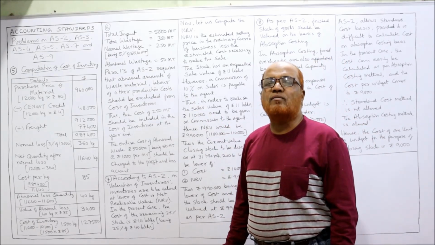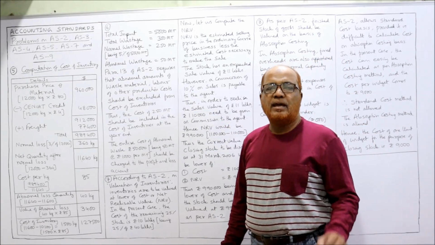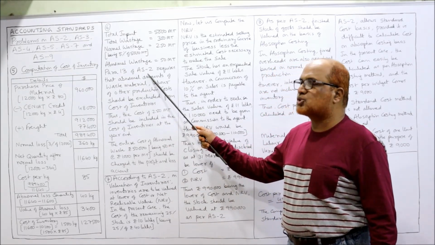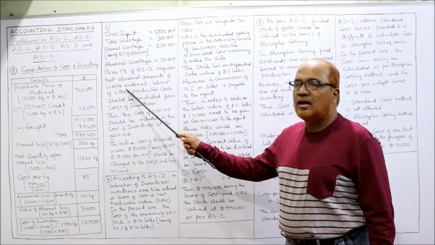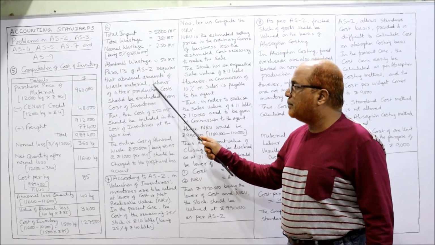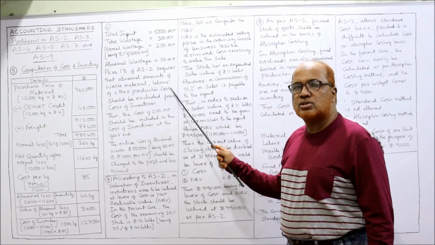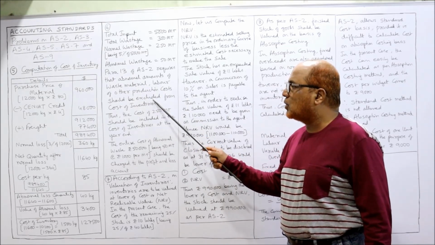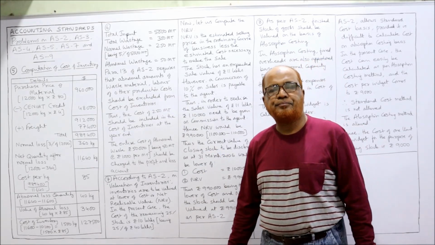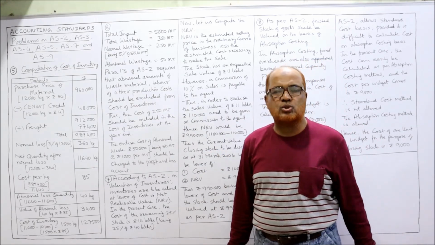Now, what is the provision under AS2? In paragraph 13, AS2 requires that abnormal amount of waste material, labor and other production cost should be excluded from the cost of inventory. Specifically given in AS2.